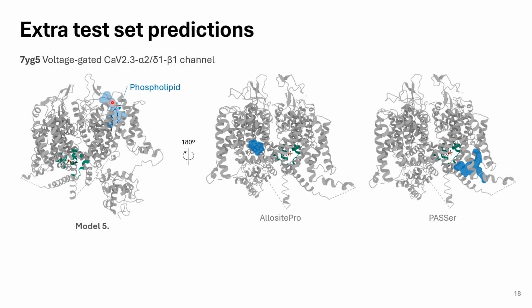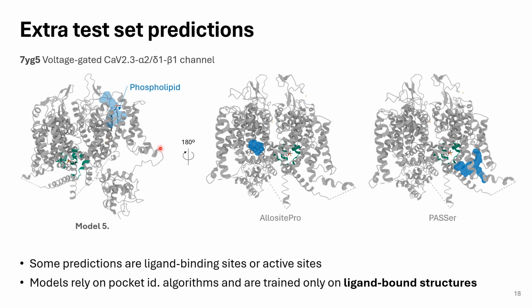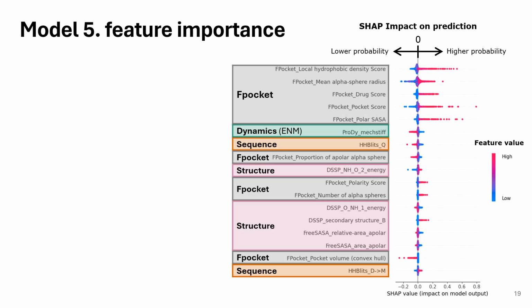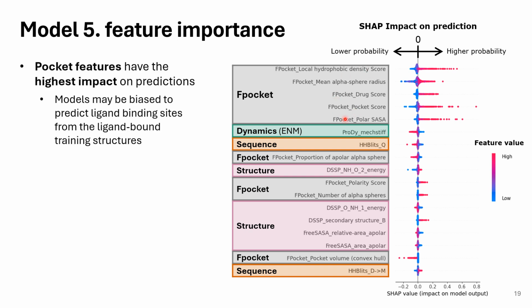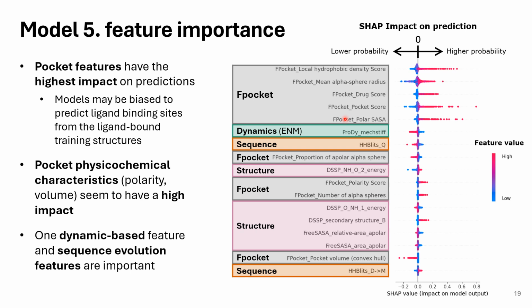And these findings led us to think that maybe our models are biased toward predicting ligand binding sites due to the use of pocket algorithms and their focus on ligandability and druggability. And in fact, when we take a look at the feature importance of what our model has learned, we can see that the top features are fpocket features based on pockets that measure properties of pockets. However, on a different note, it is also worth noting how among the top features there is also at least one dynamics-based feature that may point to how the dynamics of a site are important for allostery.